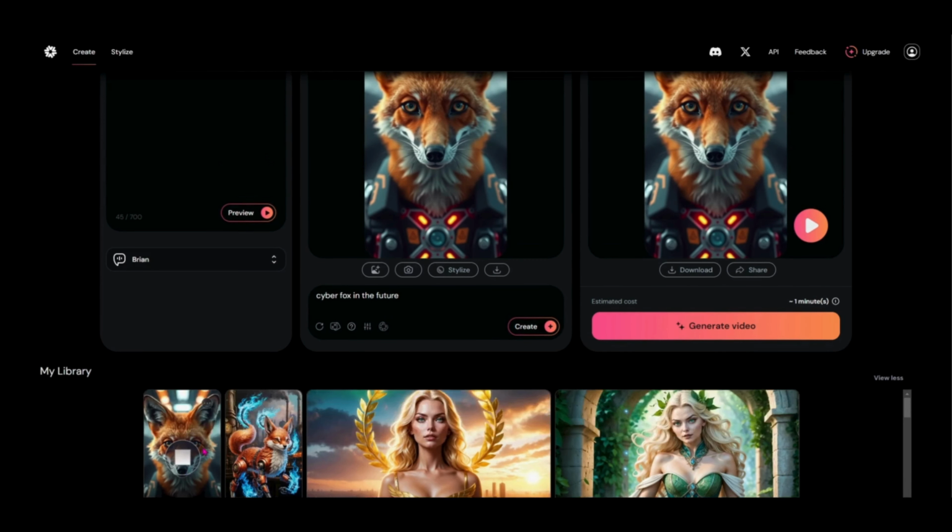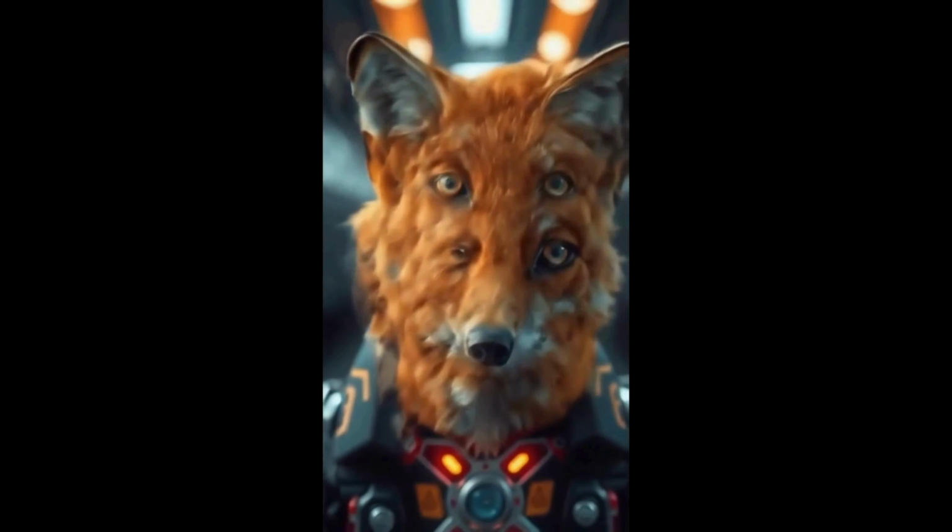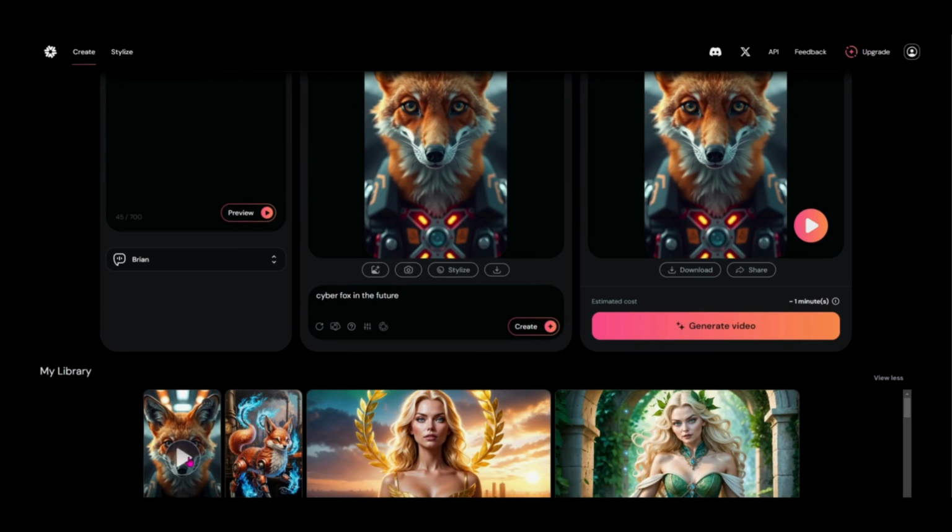Let's take a look at the fox. I don't know about you, but I'm feeling foxy. Interesting. So it did the same thing with the fox that it actually created. So it seems to really be struggling with the character face there.